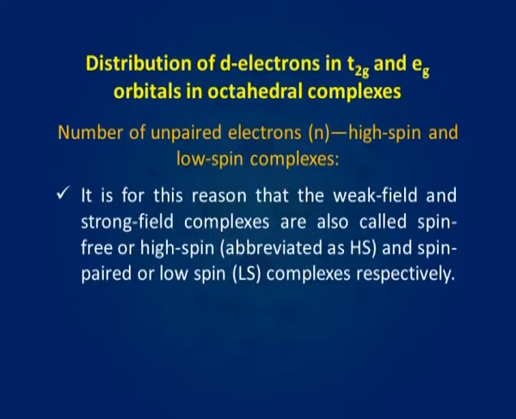It is for this reason that the weak field and strong field complexes are also called spin free or high spin, and spin paired or low spin complexes, respectively. High spin complexes are abbreviated as HS and low spin complexes are abbreviated as LS.